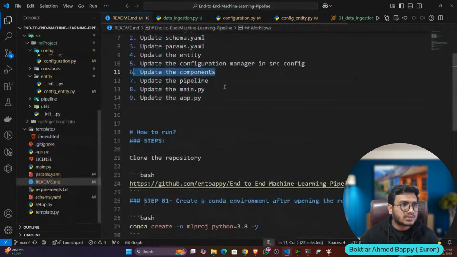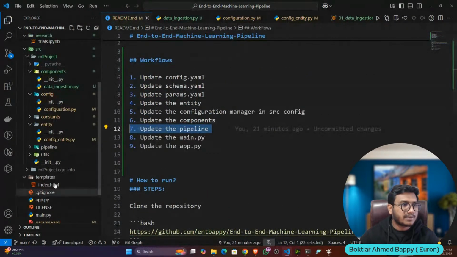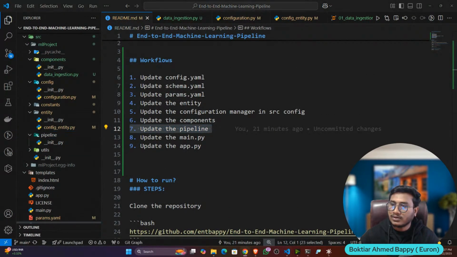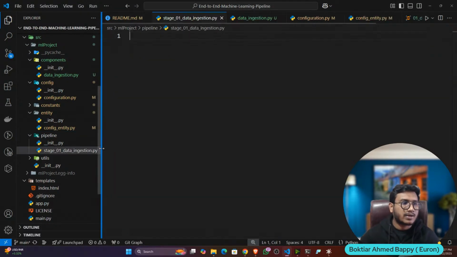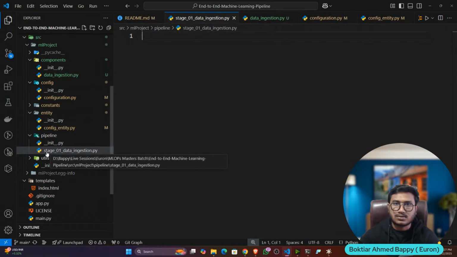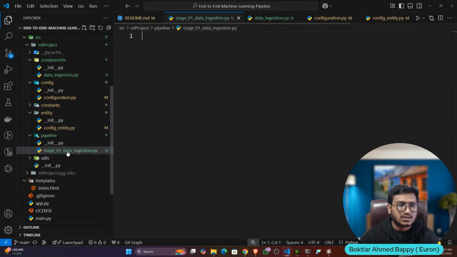Now let's update the pipeline. So what I will do, I'll go inside pipeline folder, and here I'm going to create a file. I'll name this file as stage_01_data_ingestion.py, because data ingestion is my first stage of the pipeline. That's why I've given stage 01.